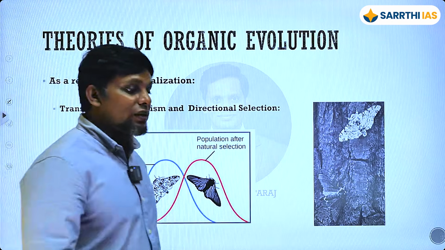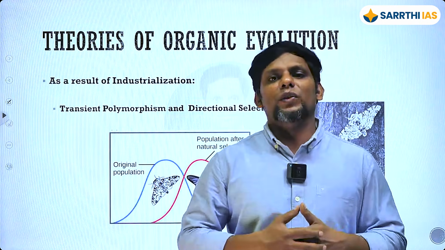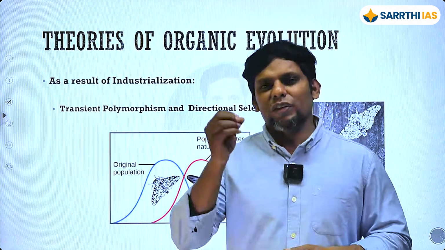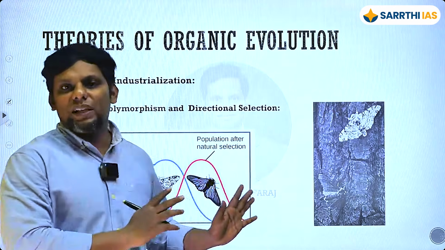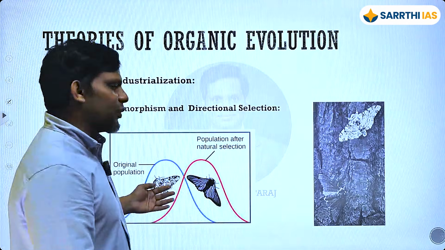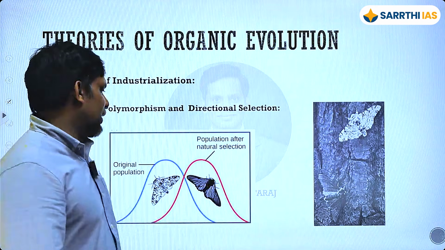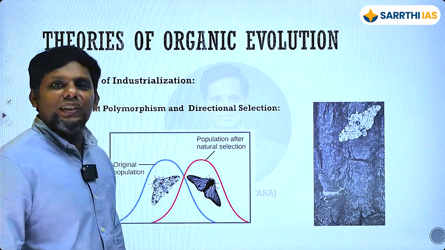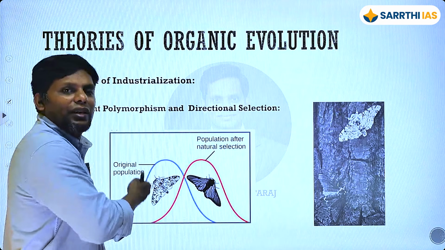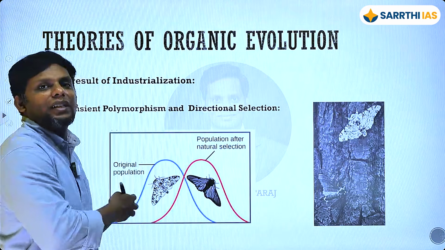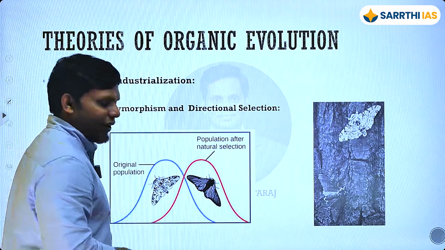Suddenly what happened is that the industrial revolution picked up. Industrial revolution, you guys know, whenever you have industries, what comes? Besides you, you will see a lot of pollution taking place. So a lot of the smoke and soot basically started piling up. So here the background started becoming a lot darker. So once this became a lot darker, the light colored peppered moth became a lot easier to spot, and all the light colored ones are basically getting killed and eaten by the birds. You get it, right? It becomes a lot easier to spot.